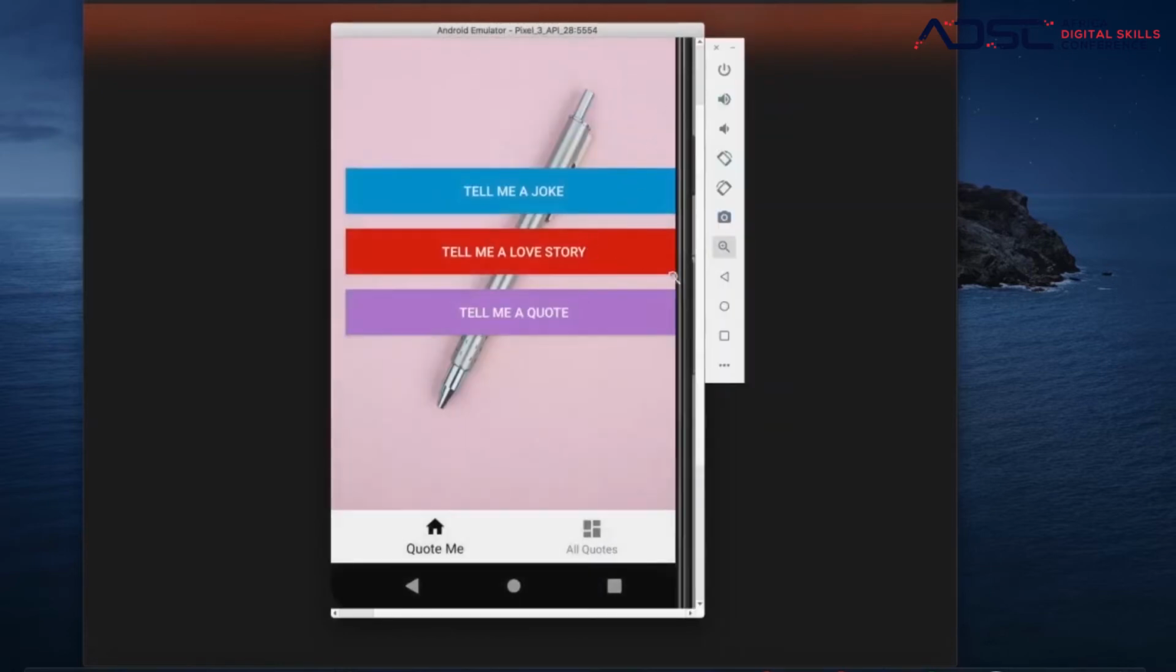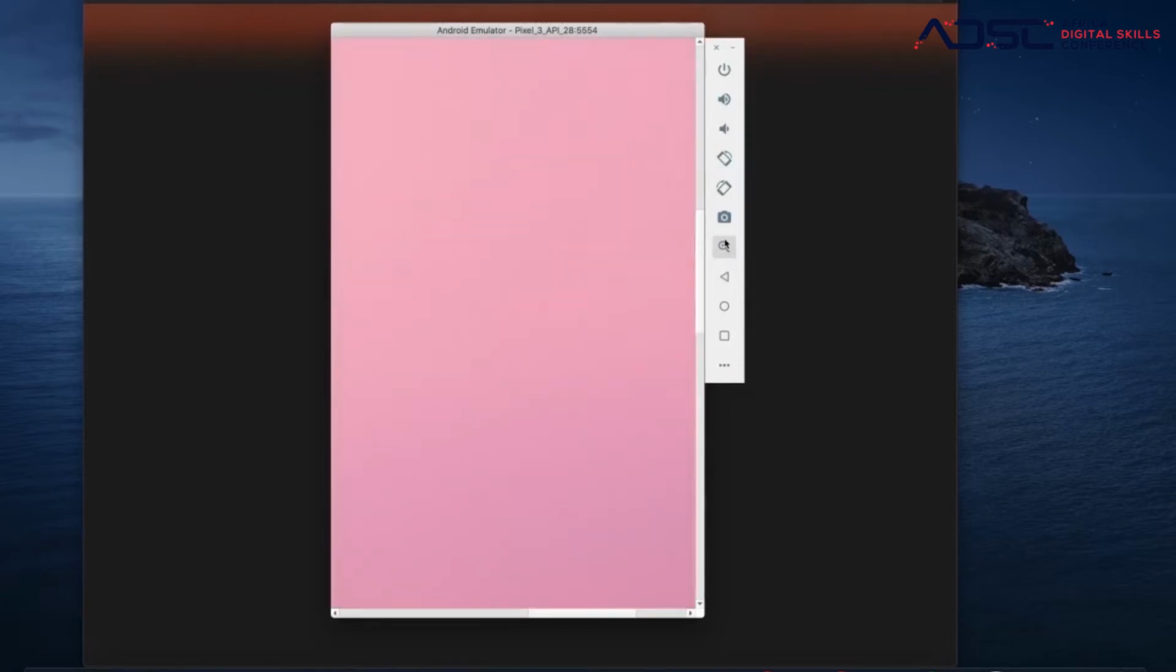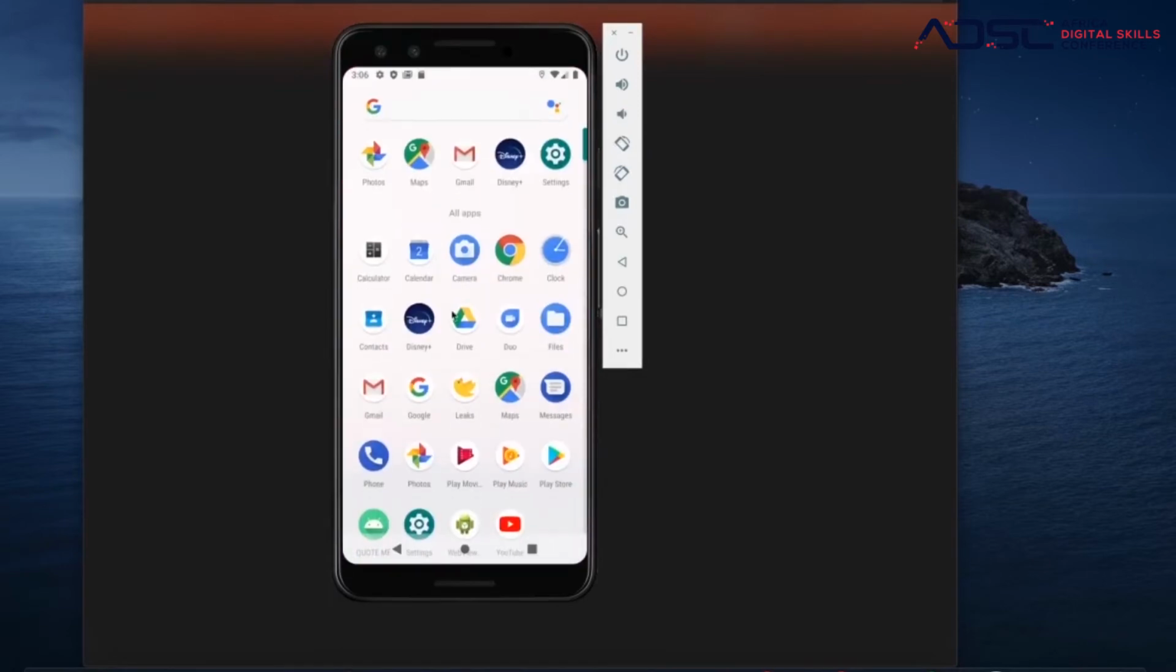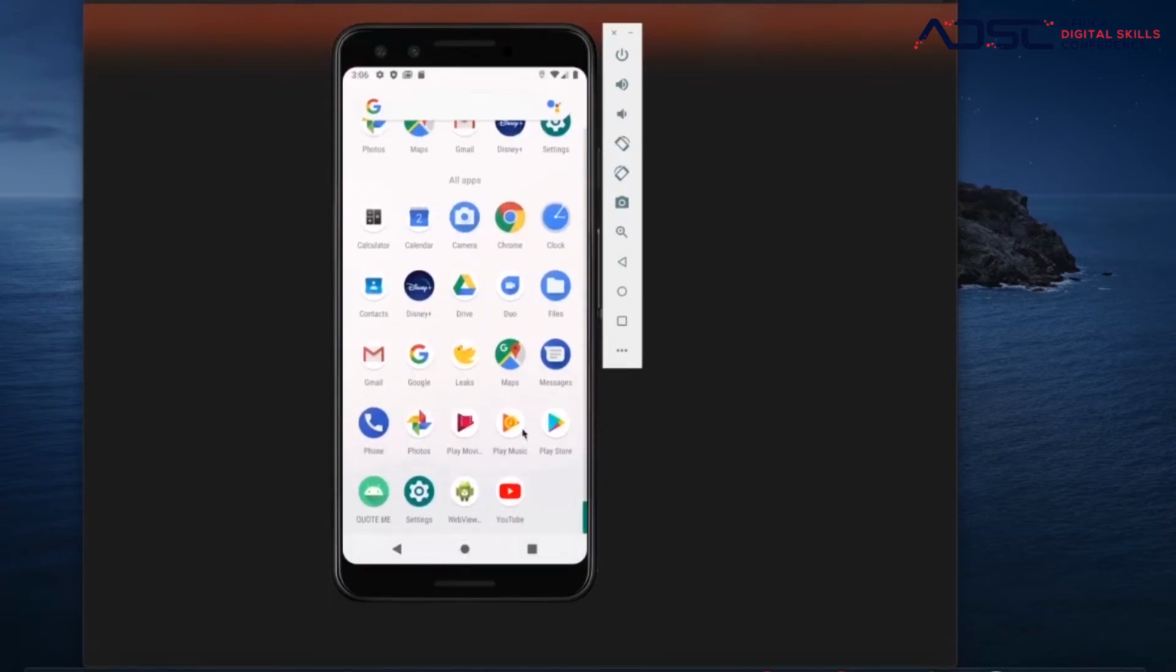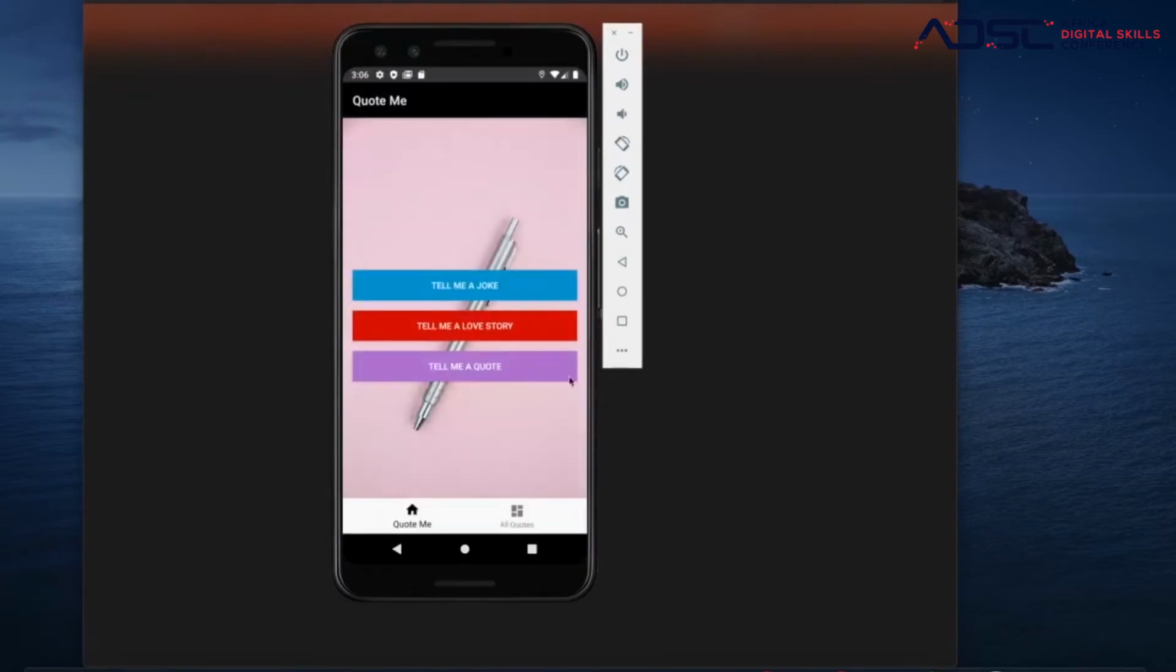Yes. Boom. Okay. I have it big now. Oh no, sorry, my fault. Let's open the app again. Quotes me up. Now let's just leave it. Let's not make it big or small. I want to hear another joke.